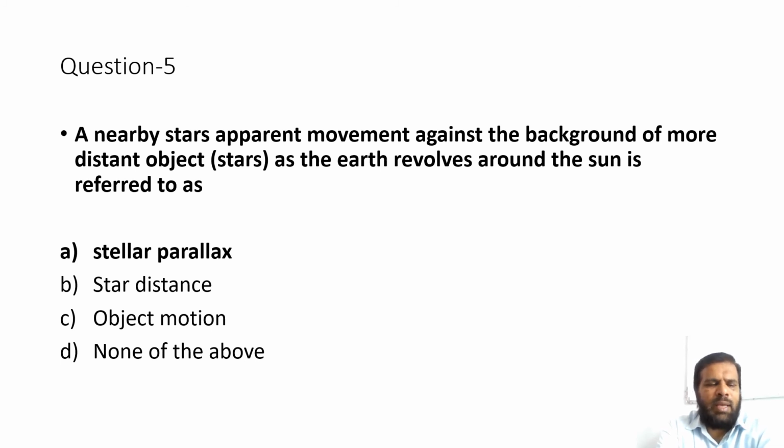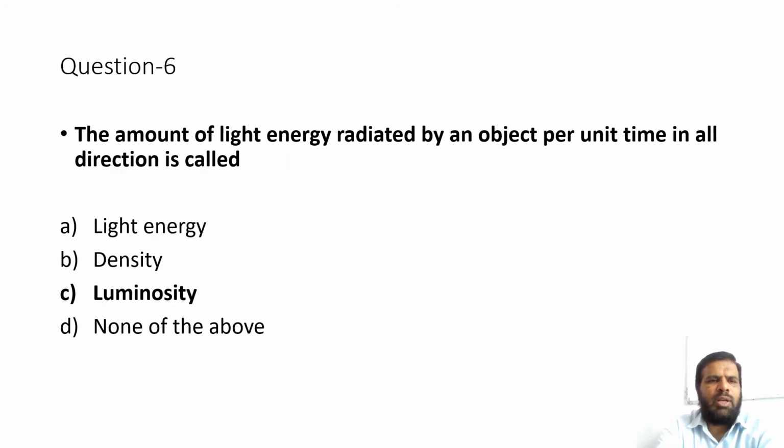The correct option is option A stellar parallax. Question number 6. The amount of light energy radiated by an object per unit time in all direction is called option A light year, option B density, option C luminosity, option D none of the above. The correct option is option C luminosity.